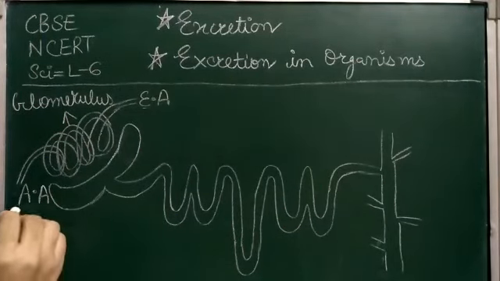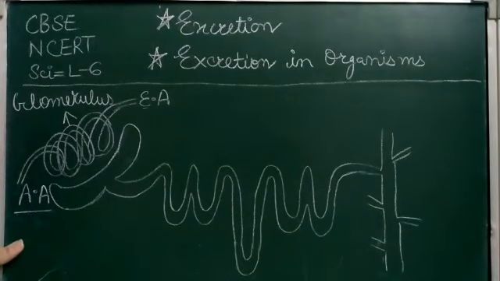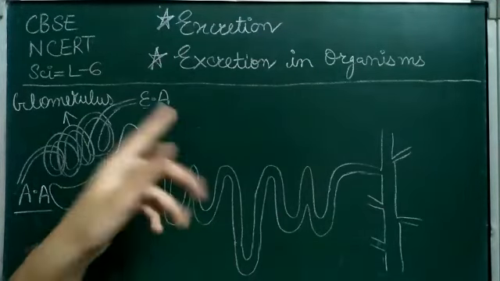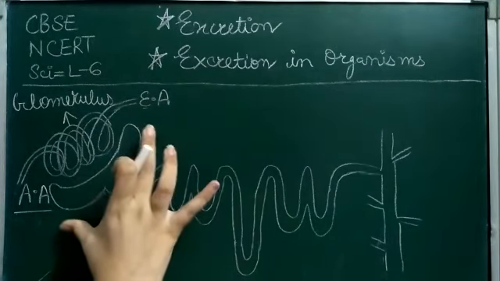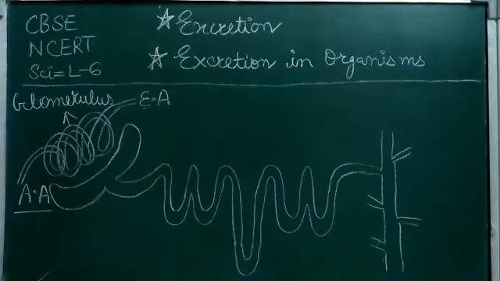Now, this is the afferent arteriole. When arteries divide further, they are known as arterioles. The afferent arteriole carries blood to the nephron for purification, and the efferent arteriole carries away the blood after the purification. Now you will be thinking, where does the blood purify? Blood purifies in this part, in this tube-like structure.